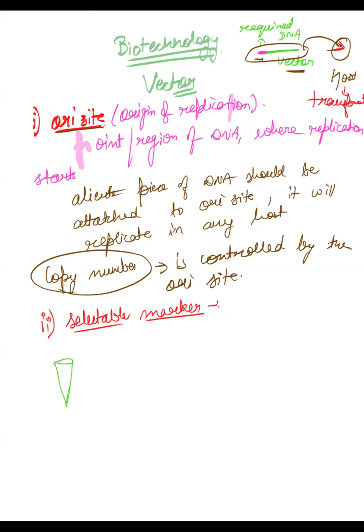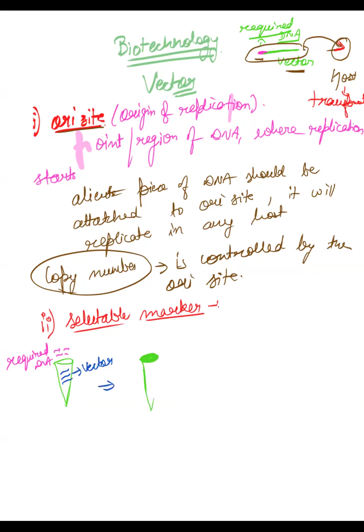Inside a test tube, first you will put your required DNA, the DNA which you want to attach with the host. Along with that, you add the vectors. Now you mix it.